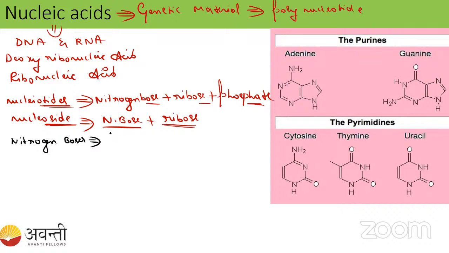So there are two types, right? One we will call purines and another we will call pyrimidines. When you're talking about the purines, adenine and guanine, and when we're talking about the pyrimidine, thymine.